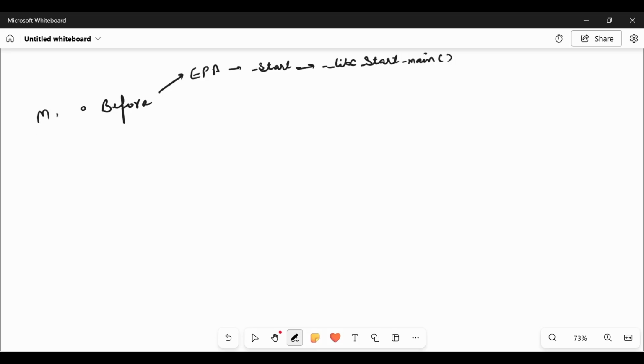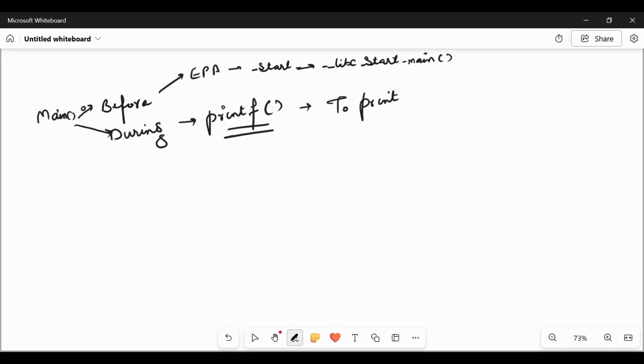Let me take main. During the main, execution is being done. The printf function is invoked by the library to print the statement, or anything inside the body of the main function, which will be executed during the execution of main to print a statement, any general statement.